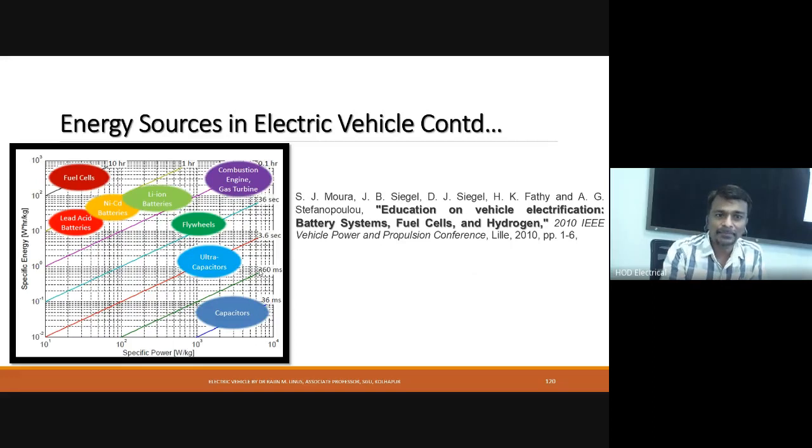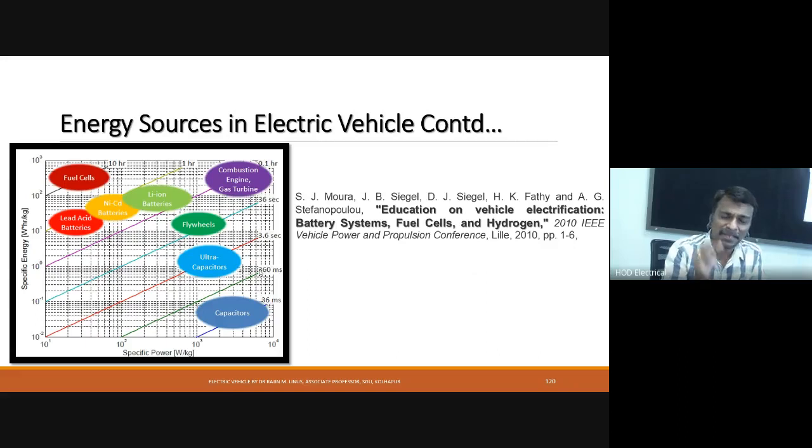Then lithium ion batteries, when compared with other batteries, are well and good. They have a little more specific energy as well as a little more specific power. Flywheel has high specific energy and high specific power. Ultra capacitor has less specific energy and more specific power. A capacitor has very low specific energy and very high specific power.